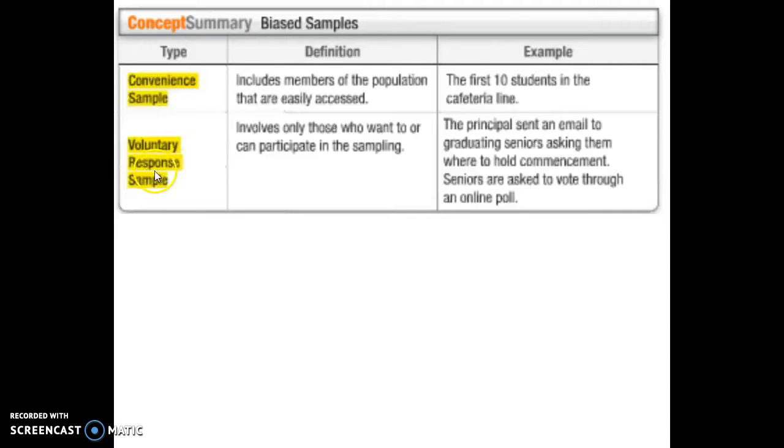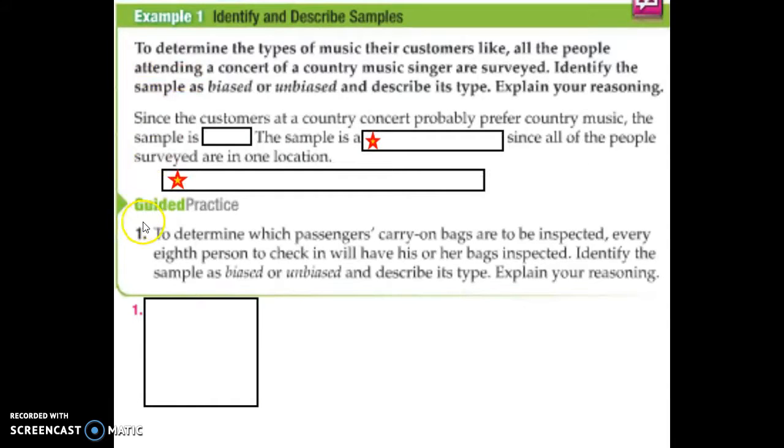And then also a voluntary response sample. These happen all the time in the school here, where we send an email and it says, please respond, fill out the form, fill out the survey. And only the voices of those that respond are heard. So it's only showing those that really care. If a principal sends out an email asking the seniors when they should have commencement, meaning graduation day, he's only going to have the opinions of those that actually care enough to respond. The ones that don't care aren't going to respond, and so you only get the sample of the voluntary group. So it's not a very good picture. So let's look at some ways of identifying what's what here.